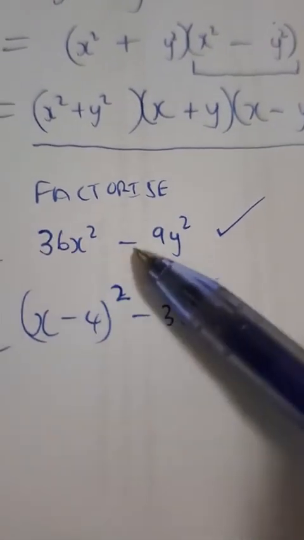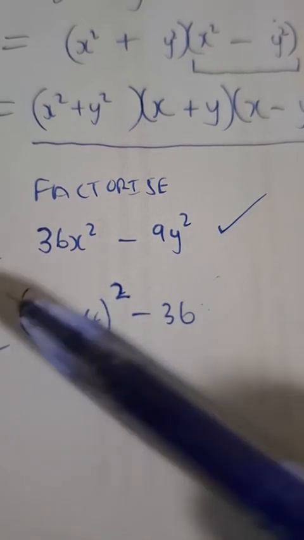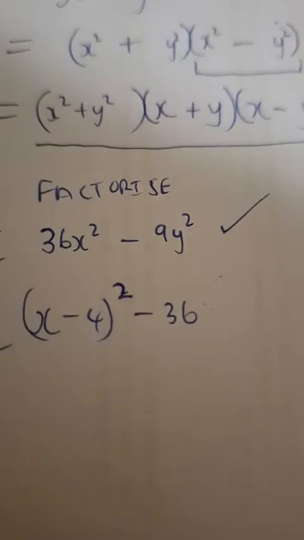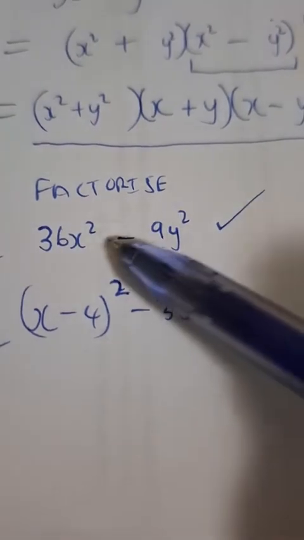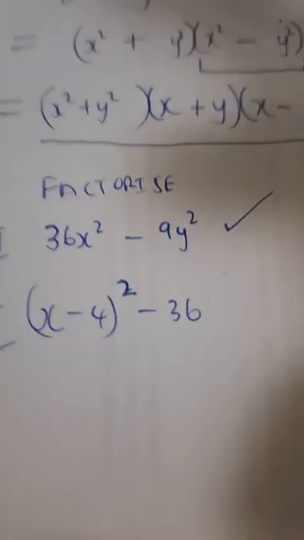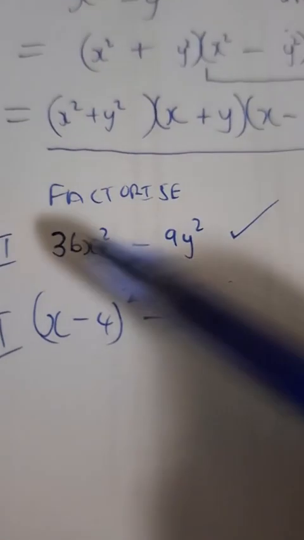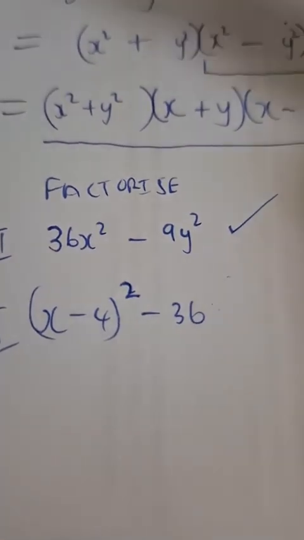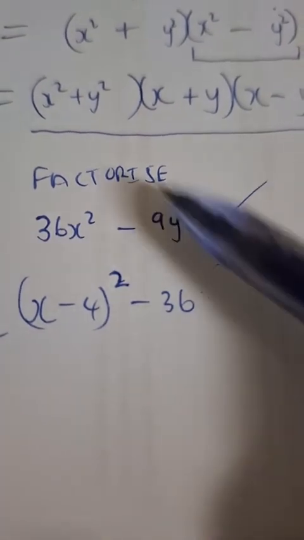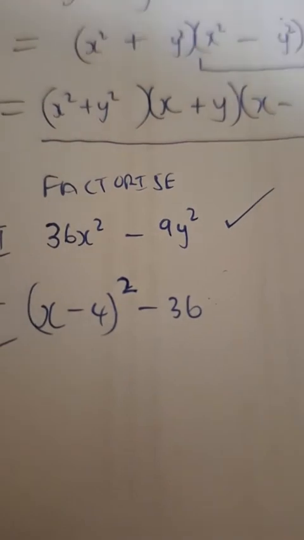So 36x squared minus 9y squared. If you look at this, I said that whenever we approach factorization, we need to ask the questions: how many terms? There are 2. Is this in the right order? Yes, it is. Then 3, is there a highest common factor between these 2 terms?